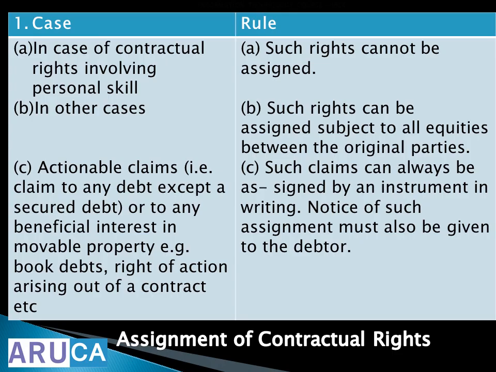Okay. You have a claim from somebody. Suppose somebody is supposed to give you a debt. You can give your ability to receive the loan from somebody, you can assign it to somebody else. Actionable claims.